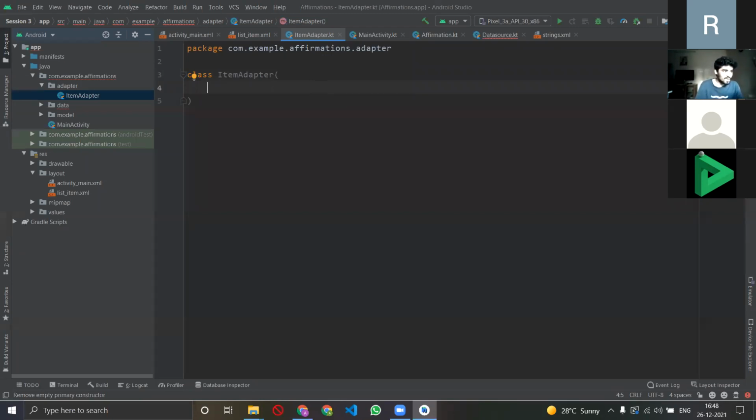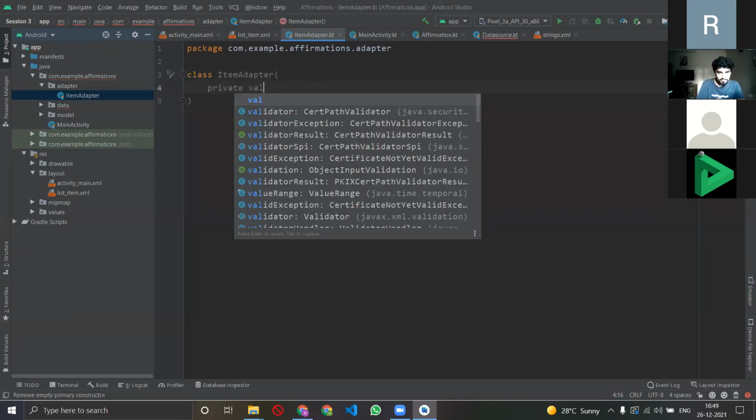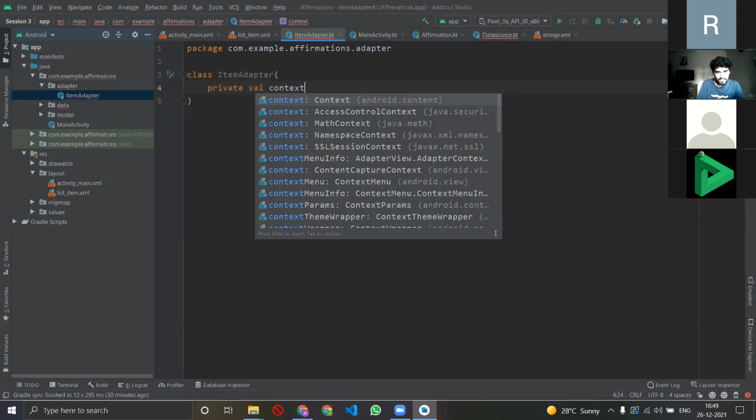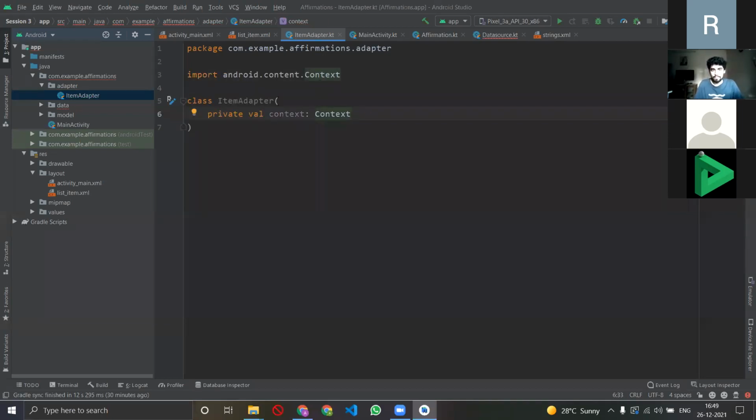So first, I'll tell that I want something called context, right? Why did I write private? I've written private because this variable context can now only be accessed by this class. That's why I've written it private. And why did we do that? I'll come to it in the end when we write the entire code for better clarity.